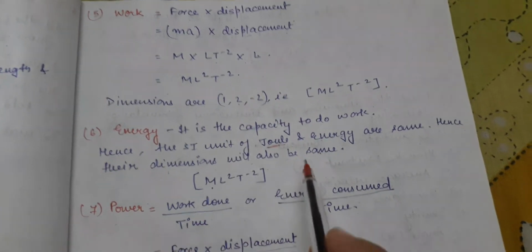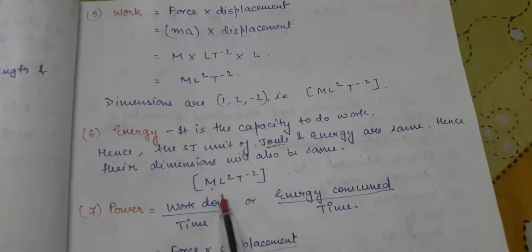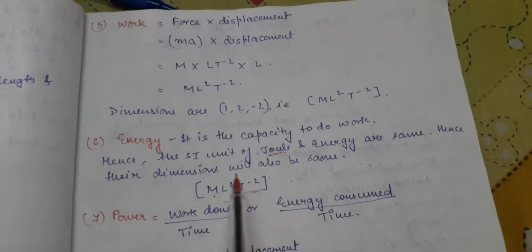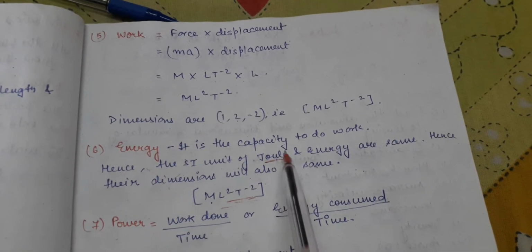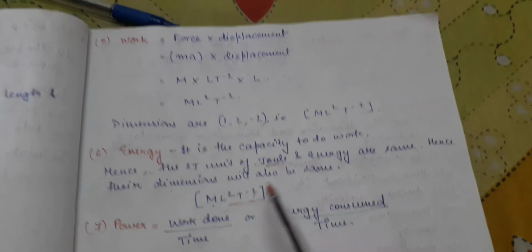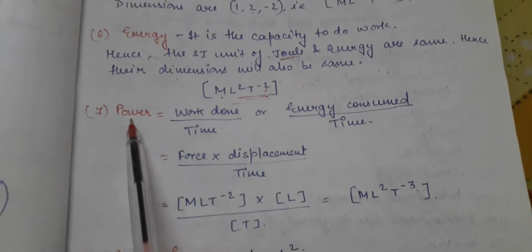Always remember, when the SI unit of any two physical quantities is the same, then their dimensional formula will be the same. As we know that work and energy both have the same SI unit, joule, so their dimensional formula will be the same, ML2 T minus 2. Next comes power. What is the formula of power?